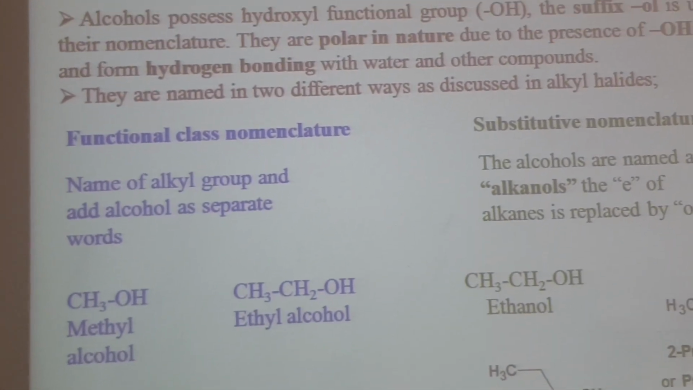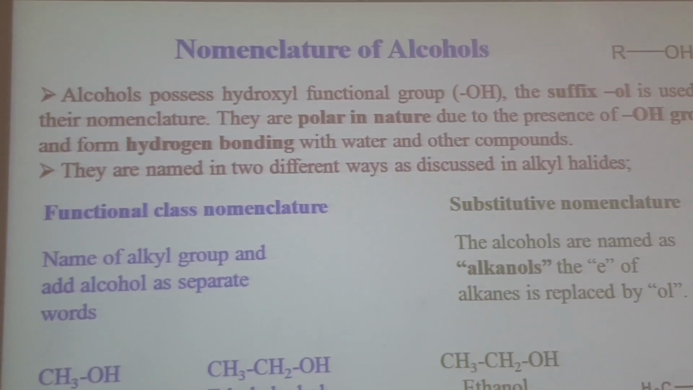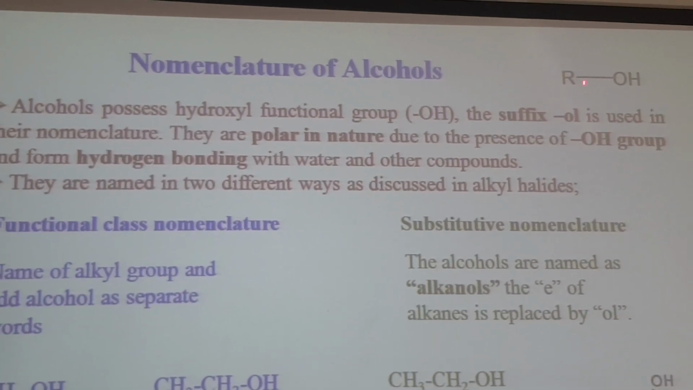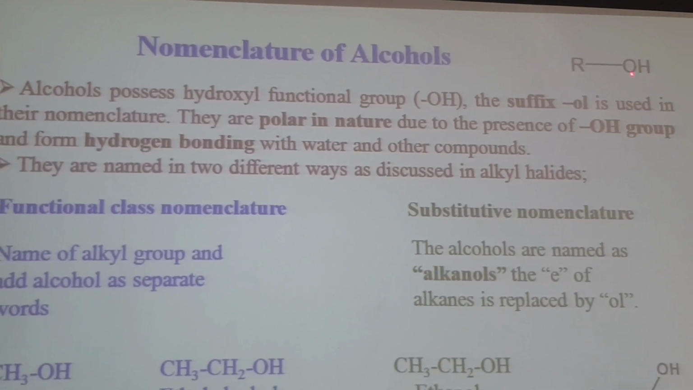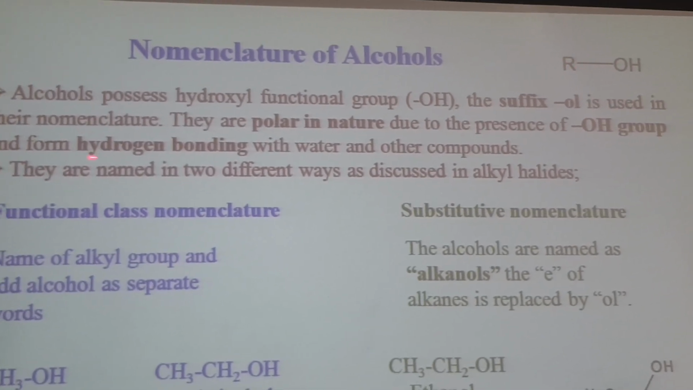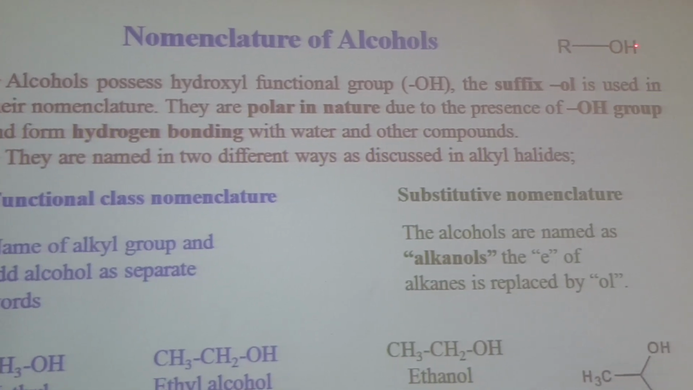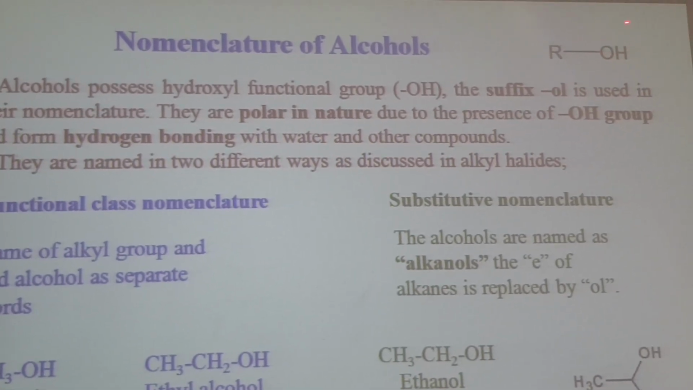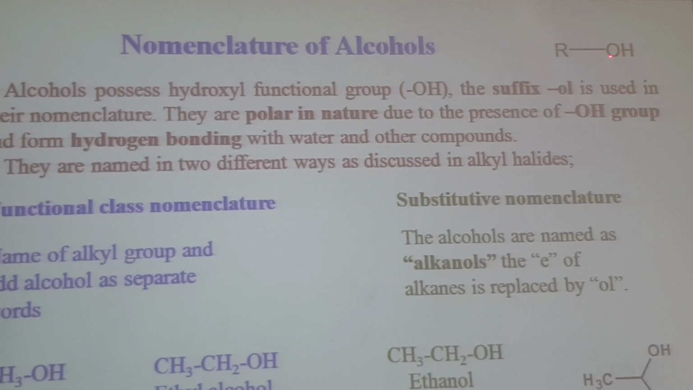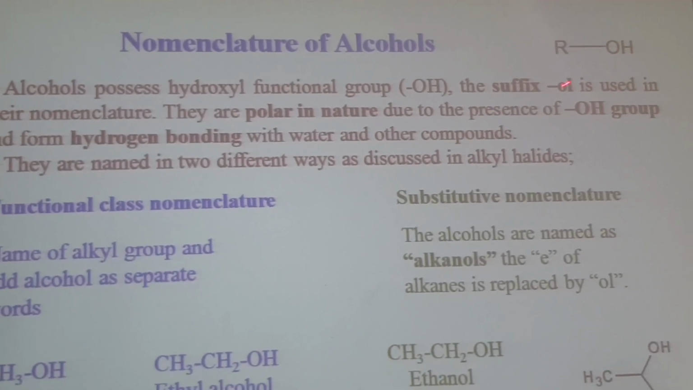So next is the alcohol. Nomenclature of alcohol. Here we can see that when one of the hydrogens is replaced with OH, then the class of compound is alcohols. Okay, so this OH is a polar functional group. Because of hydrogen bonding, methyl alcohol or ethyl alcohol, methanol, they are miscible with water.